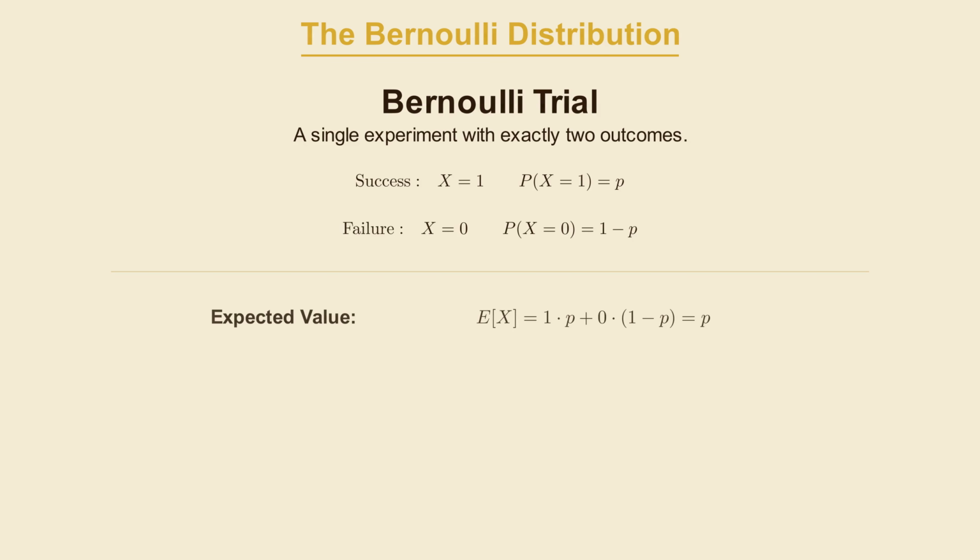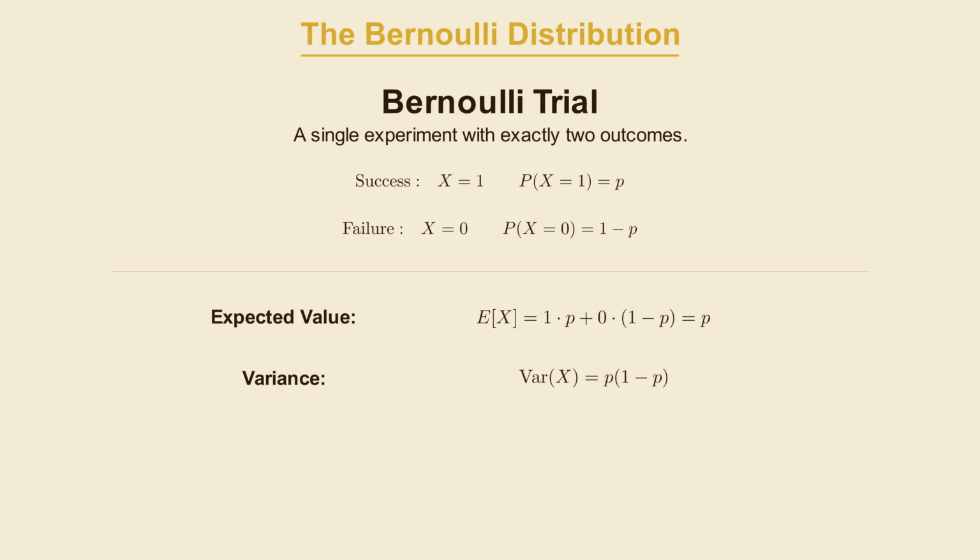The expected value follows directly from the probability mass function. The weighted average over the outcomes is 1 times p plus 0 times 1 minus p, which ends up just being p. The expected value of a Bernoulli random variable is its own success probability. That should feel right. If you ran this trial a very large number of times and averaged the results, the average would converge to the probability of a success.